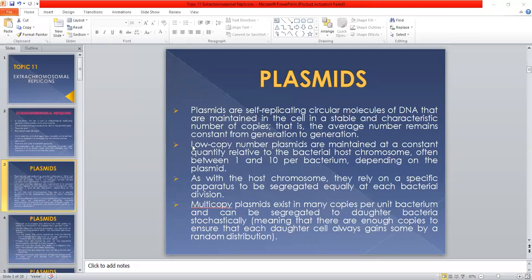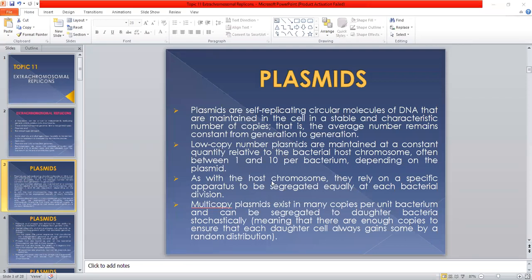There are generally two types of plasmids. One is the low copy number plasmids. These low copy number plasmids are maintained at a constant quantity relative to the bacterial host chromosome, often between 1 and 10 per bacterium. So their number ranges from 1 up to 10 per bacterium depending on the plasmid.